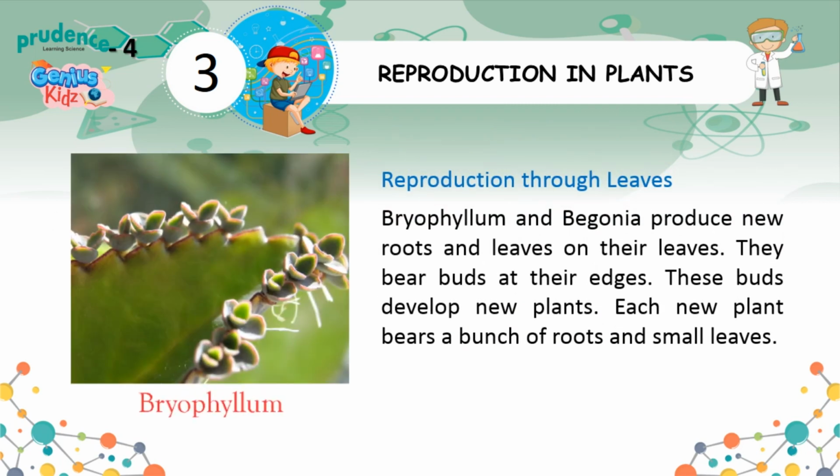Reproduction through leaves. Bryophyllum and begonia produce new roots and leaves on their leaves. They bear buds at their edges. These buds develop new plants. Each new plant bears a bunch of roots and small leaves.